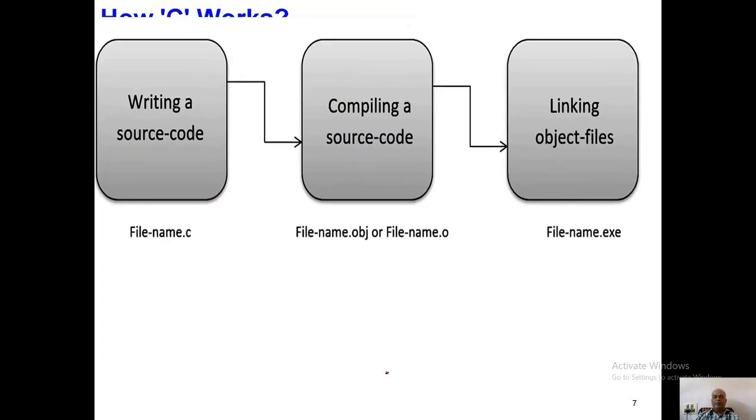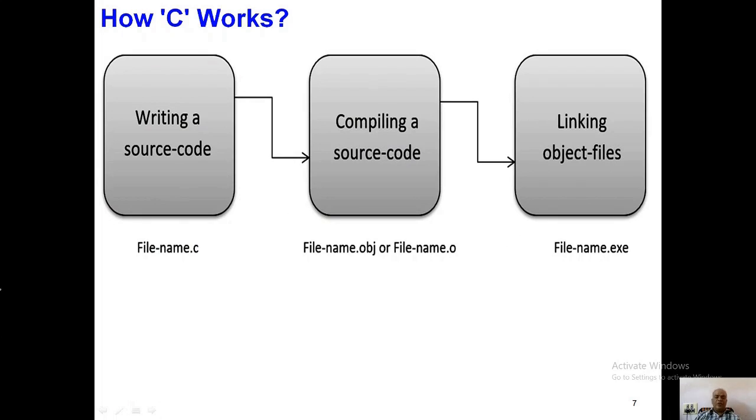How is the C language going to work? First you write the program. That program is called the source code. Whatever program you write is called source code, and it is in a high-level language. You write that program in some editor, generally the Turbo C editor, TC. There you type the program with a file name and the .c extension.